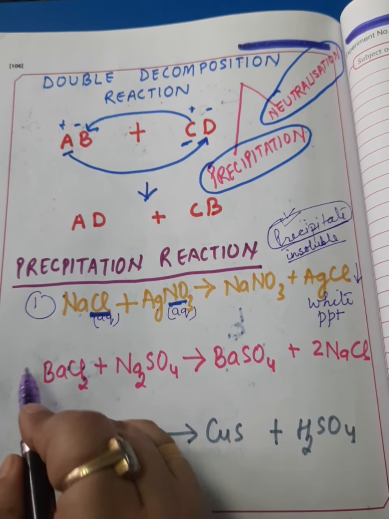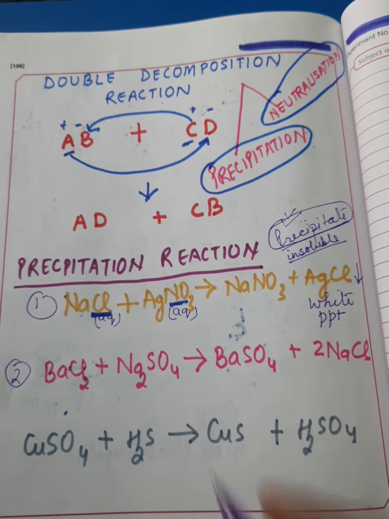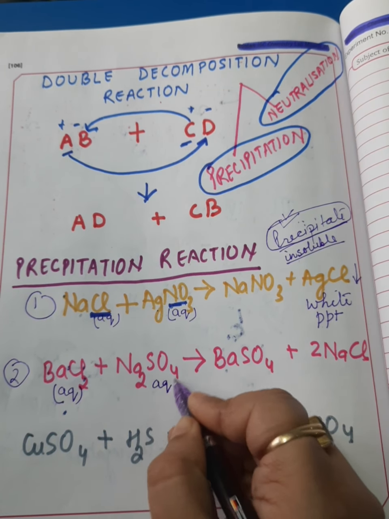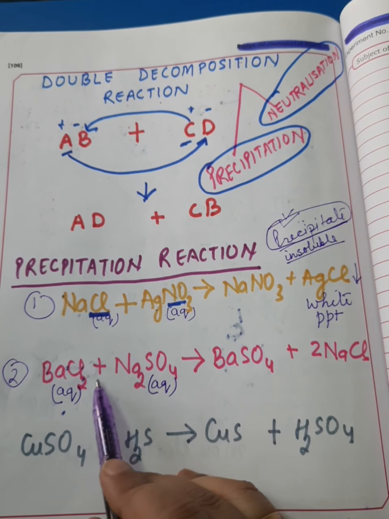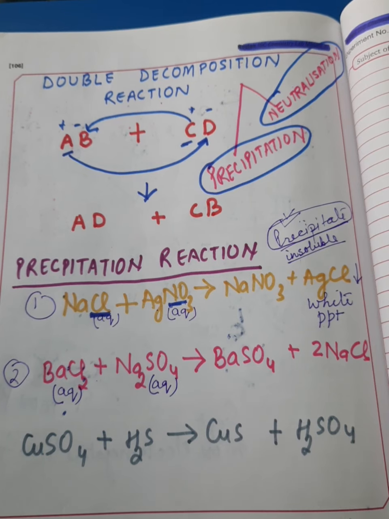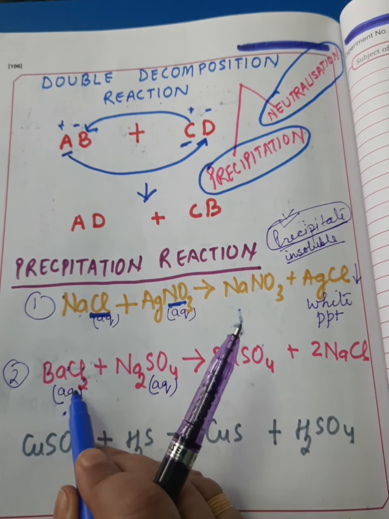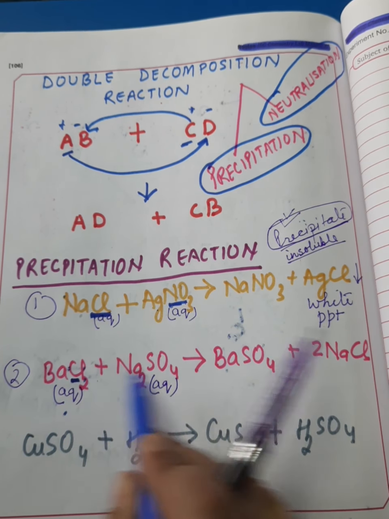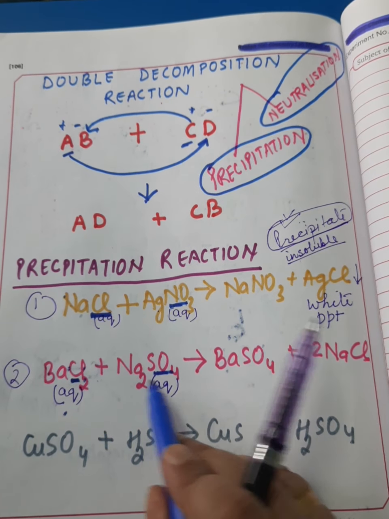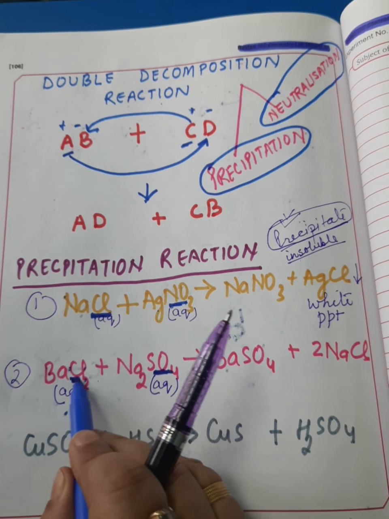Now we have the second example. The second example is the reaction between aqueous solution of barium chloride and aqueous solution of sodium sulfate. When these aqueous solutions are mixed together, the compounds mutually exchange their ions or radicals. Barium exchanges its chloride with the sulfate of sodium sulfate, or in other words, sodium exchanges its sulfate ion with the chloride ion of barium chloride.